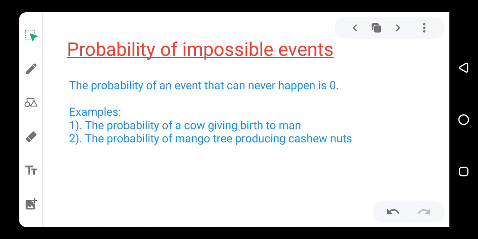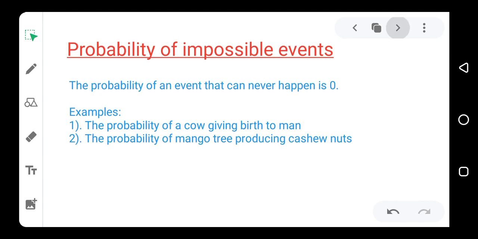So if somebody asks you something and you are sure that it can never happen, you tell the person that the probability of it happening is 0. If the person knows probability, the person will understand what you are saying, that it means that thing can never happen. So that is how to determine the probability of an impossible event.